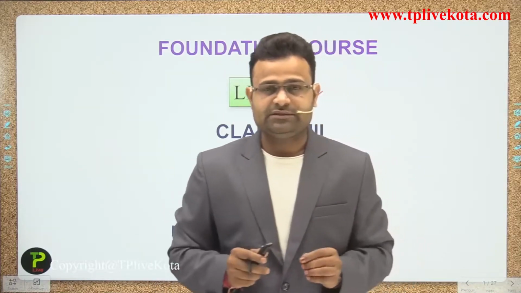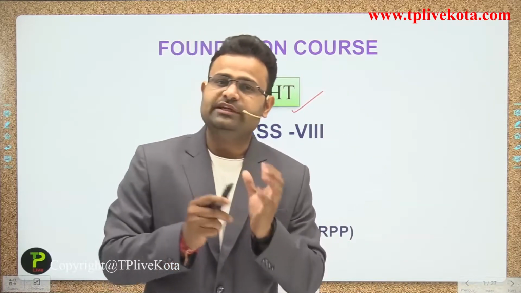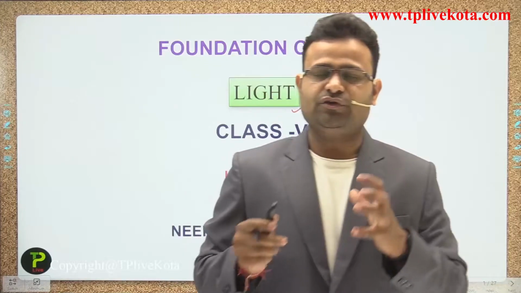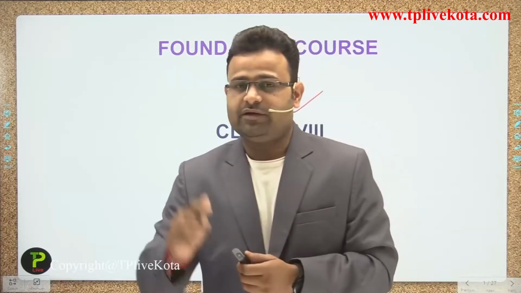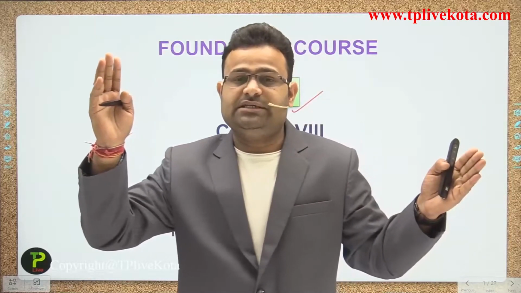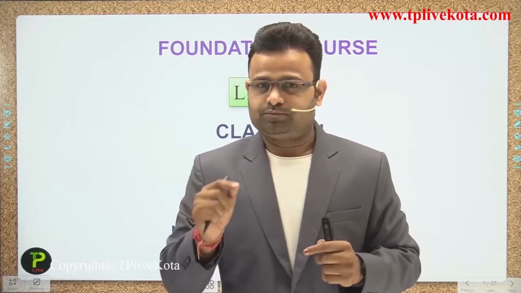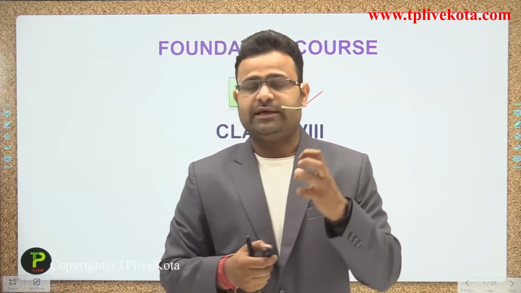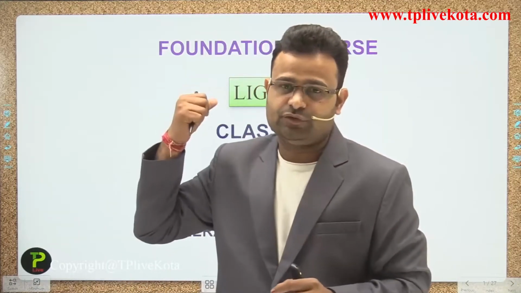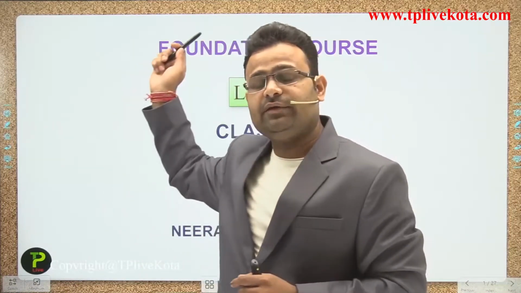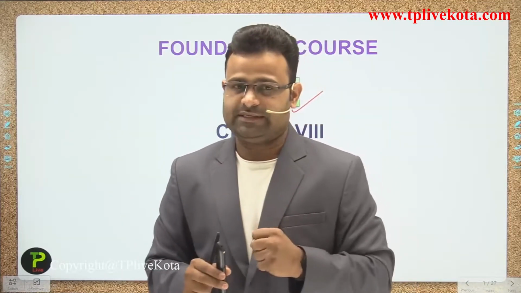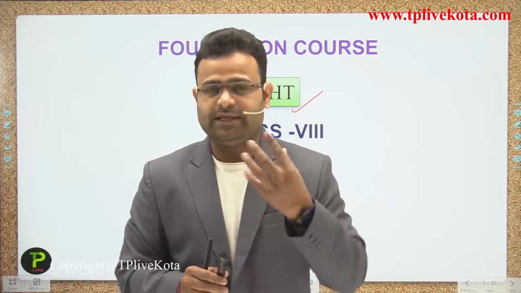So my dear students, in that chapter we learn many things related to light, and we discuss important examples from your daily life. What happens when one mirror is placed in front of you, and how many images will be formed? How many maximum images will be formed in that phenomenon? Whenever you go to a barber, you see that the barber shop has two mirrors, in front of you and behind you. At that time you can see your back part in a long distance. You see that many mirrors are available, but it's not happening, guys. So that is a property of light. What happens with the light, guys?